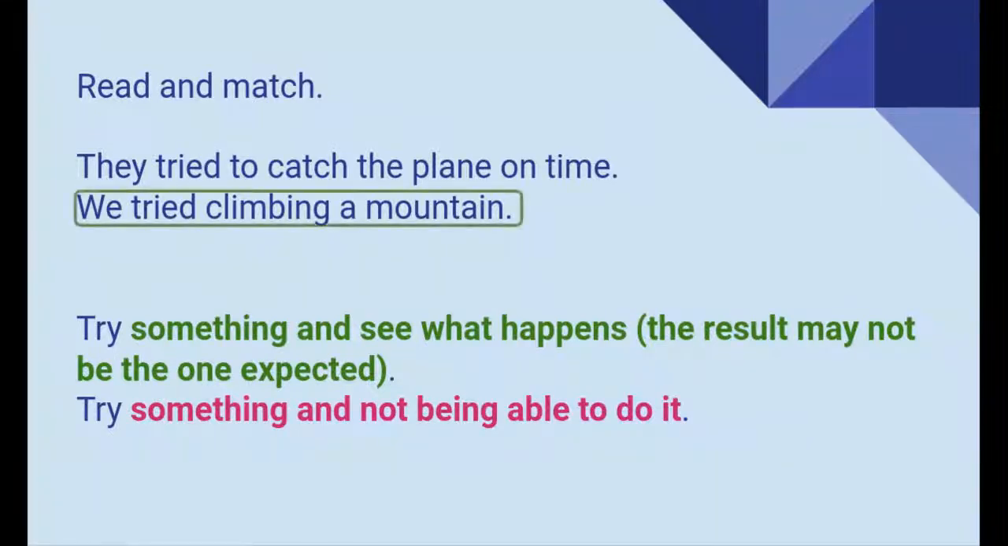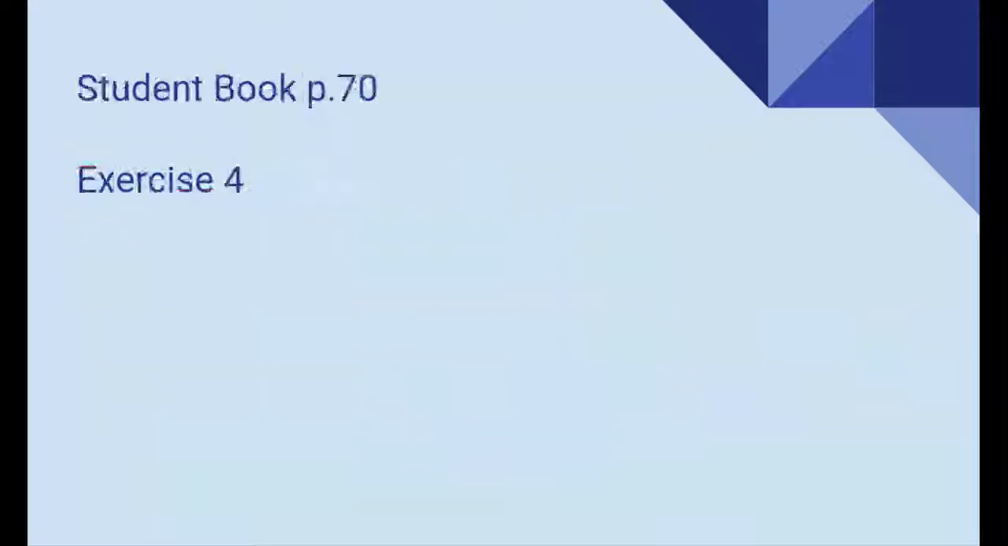So if you notice here, we tried climbing a mountain is something that we tried. We didn't know what was going to happen, and the result may not be the one that you expected. So we tried climbing a mountain. We climbed it, but then we were super tired and we couldn't do anything else. And if you're using an infinitive, like to catch, it means that you tried to do something, but you just were not able to do it. So let's go ahead and practice.